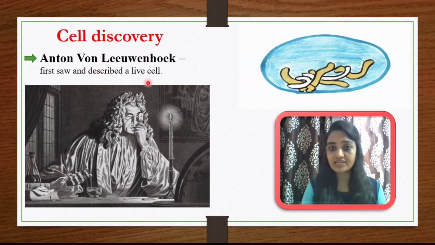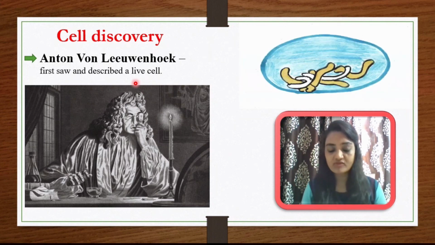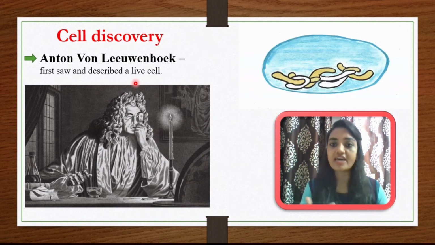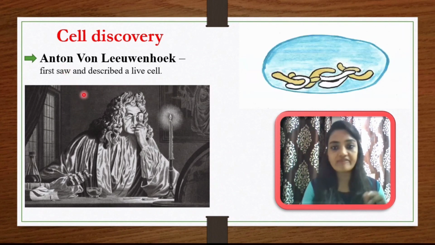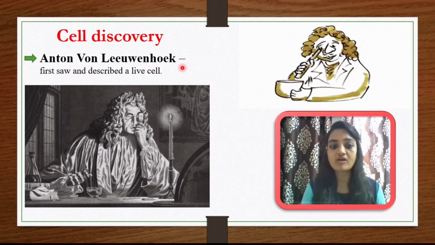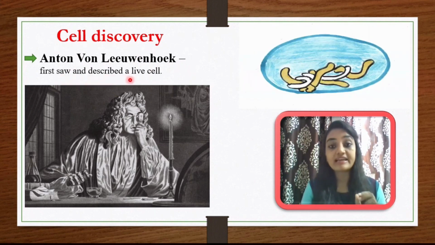You can understand that only after the discovery of the microscope was the discovery of the cell possible, because the cell is such a minor structure that we cannot see it with the naked eye. That's why we require an instrument, and that instrument is the microscope. He was the first person to describe a live cell.